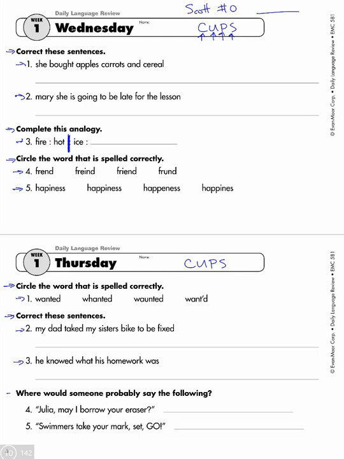All right, so now we're at the bottom section. Where would someone probably say the following? So where would you be if you heard somebody saying these things? Okay, so number 4 says, Julia, may I borrow your eraser? So where would you be if you heard somebody say that? And write that on the line. And when you're ready to go, we'll look at number 5. All right, number 5, it says, swimmers, take your mark, set, go. Okay, so where would you be if you heard somebody saying that? All right, and that is the end of Week 1's Daily Language Review.